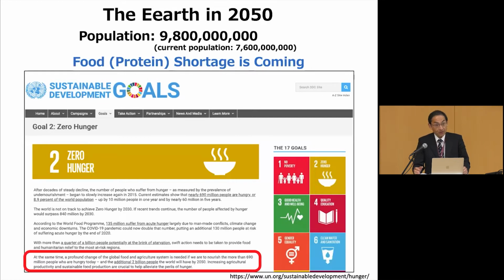In 2050, we're going to face a food shortage or protein shortage, and we have to solve this. SDGs tell us that we have to prevent this situation. In number 2, they said that zero hunger is going to be an important thing to do in the future.